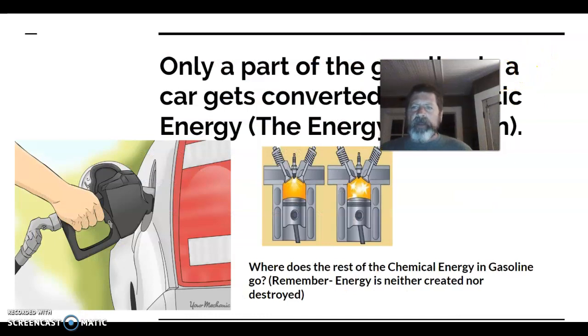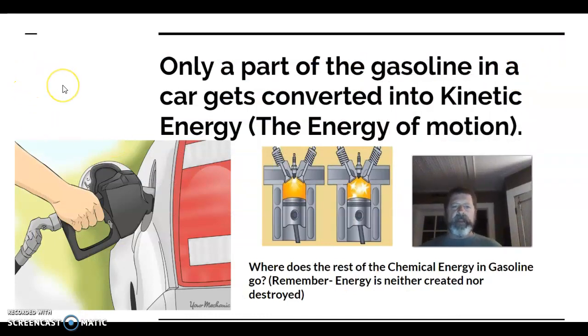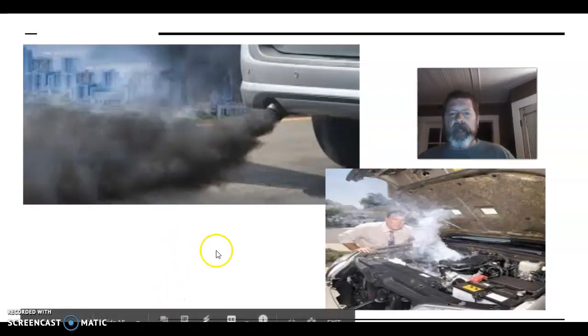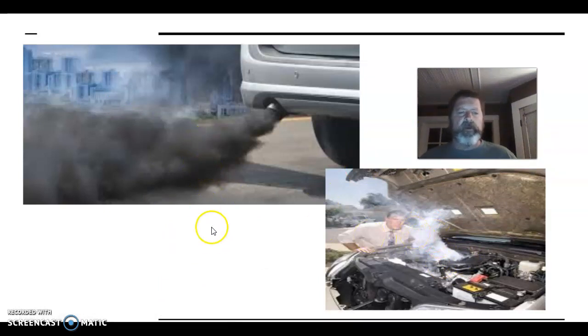If you look at the combustion engine, the one that's been around since the early 1900s, little explosions happen inside of cylinders. And the question is, where does the part that doesn't result in kinetic energy go? It's not a very efficient tool, but it's one that we rely on a lot. So you've got heat, thermal energy here for the radiator showing, and pollution going out the back end.